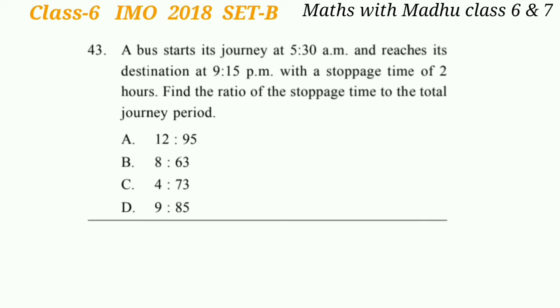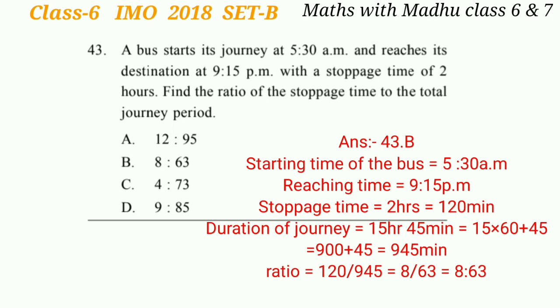Bus starts its journey at 5:30 am. That means starting time of the bus is 5:30 am and reaching time is 9:15 pm. So the duration of the journey will be 15 hours 45 minutes, which is equal to 945 minutes, since 1 hour is equal to 60 minutes. Now the ratio will be 120 divided by 945, which is equal to 8/63. So the answer will be 8:63, which is option B.